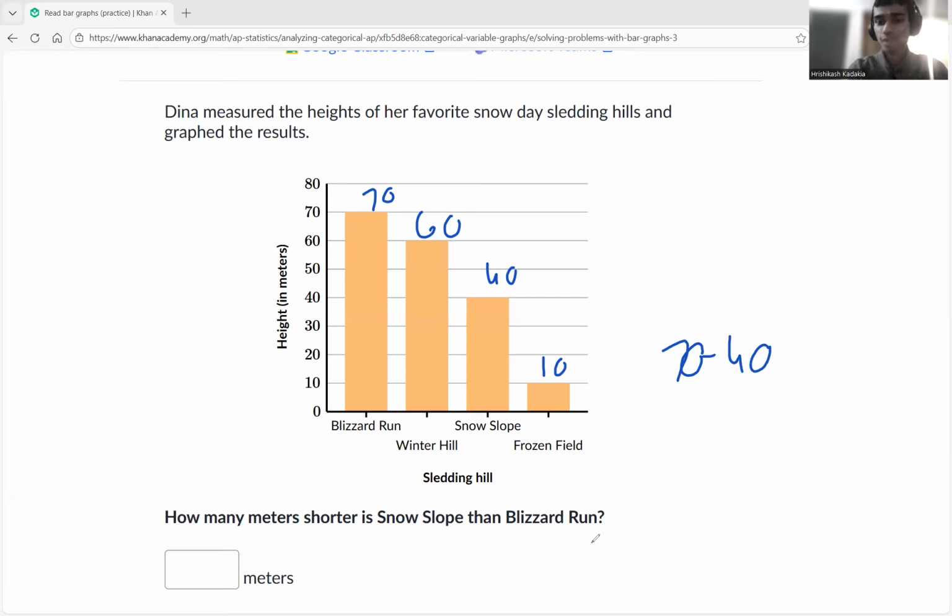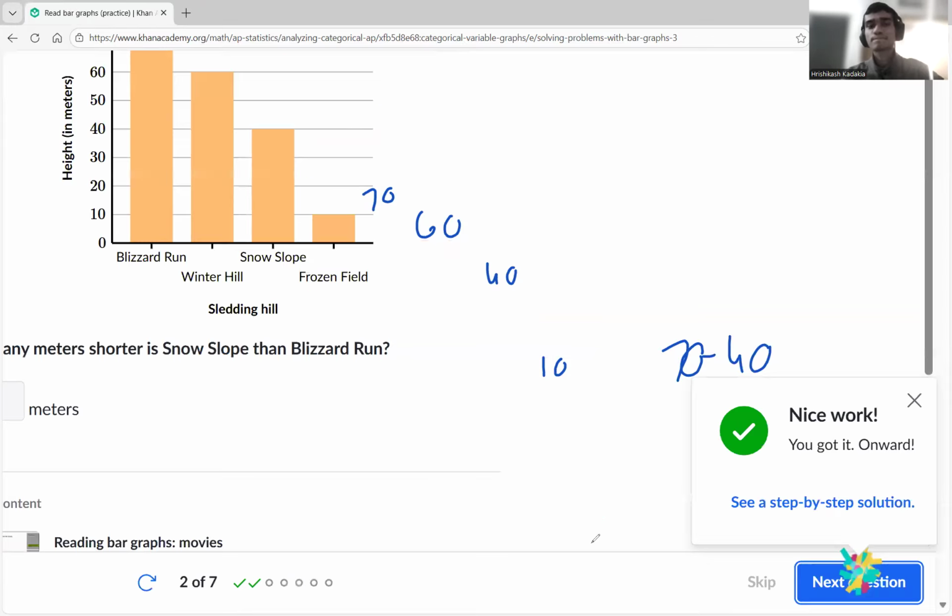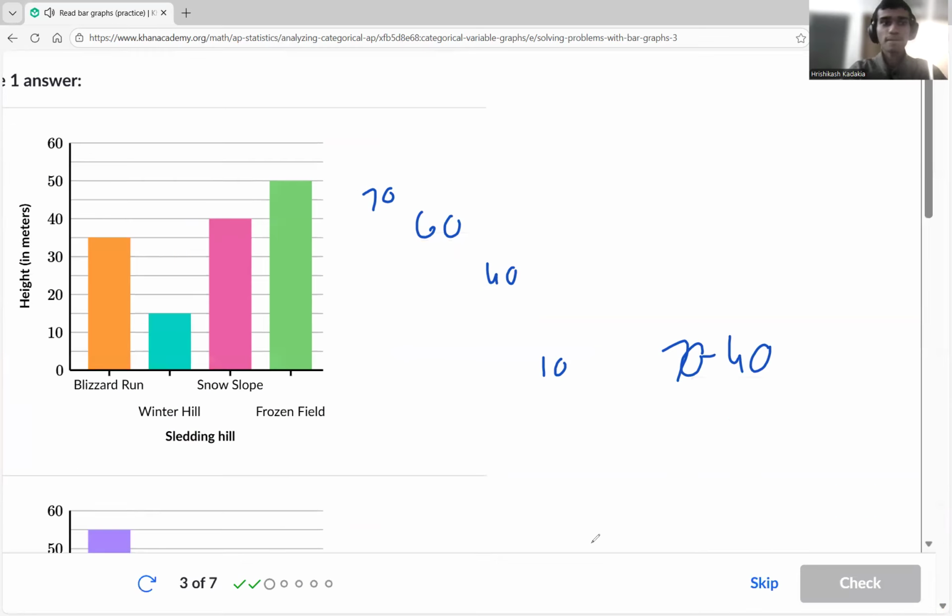That's basically the question. How much shorter is Snow Slope, which is 40, than Blizzard Run, which is 70? How much shorter is 40 than 70? So what do we do? 70 minus 40, which is just about 30. There we go. Perfect. Okay.